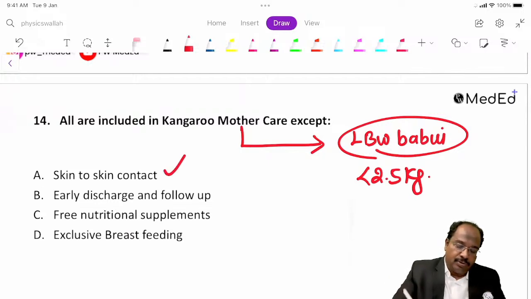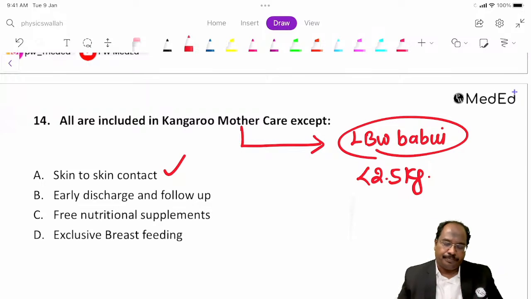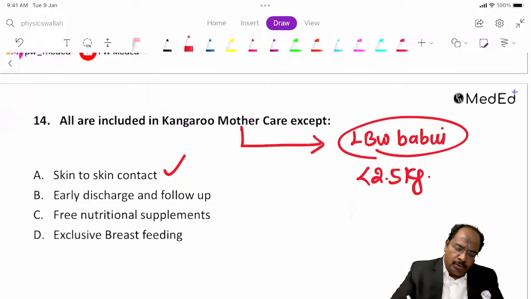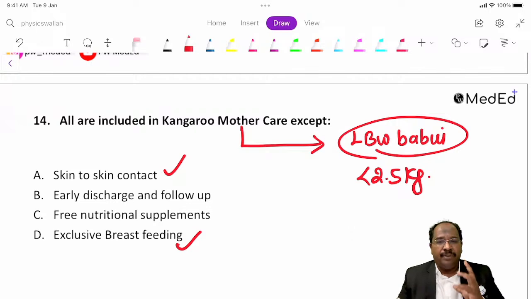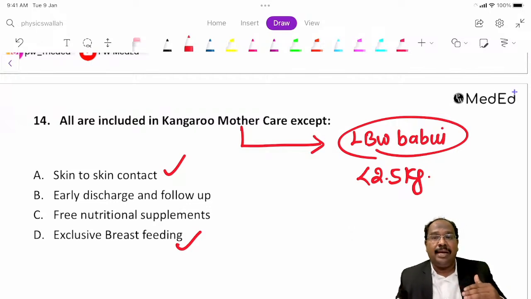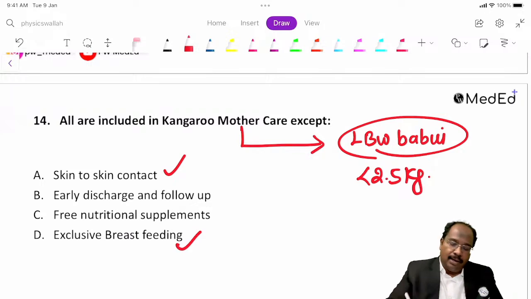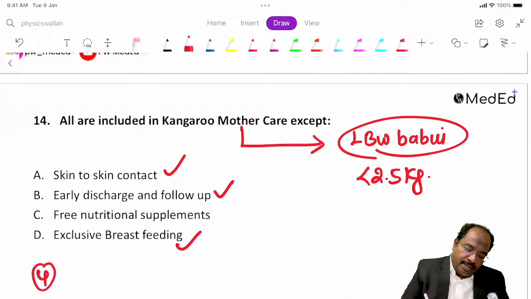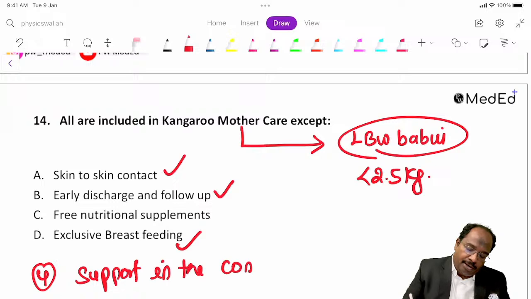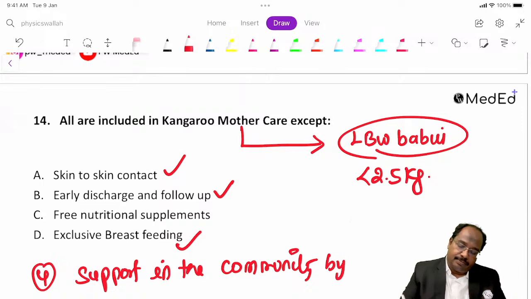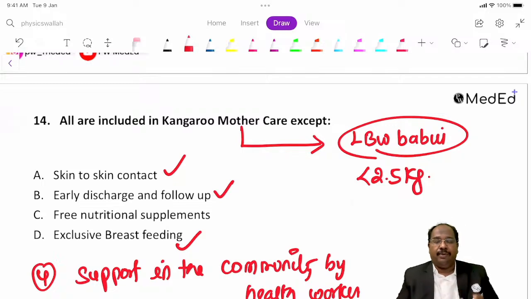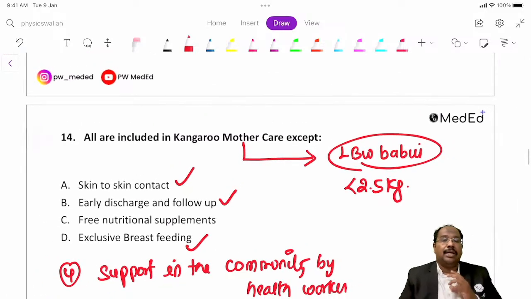So skin to skin contact should be there, that is right. Next, exclusive breastfeeding should be there. If you do both these things, automatically weight gain will be there. If there is weight gain, you can do early discharge from hospital. The fourth component is that they require support in the community by health workers. Health workers will go and provide support in the community. This is Kangaroo mother care.